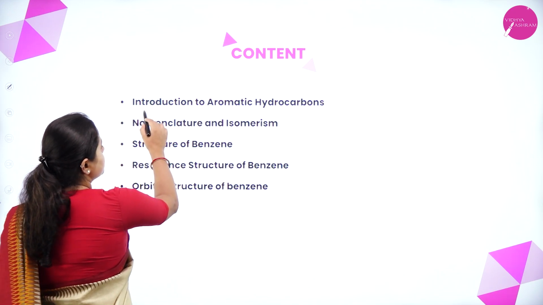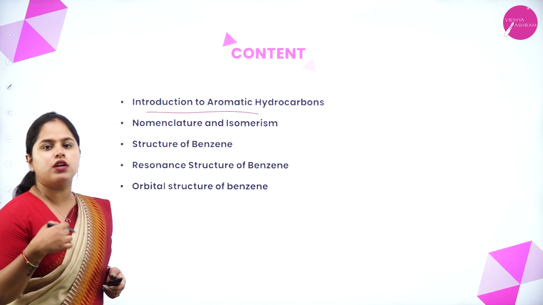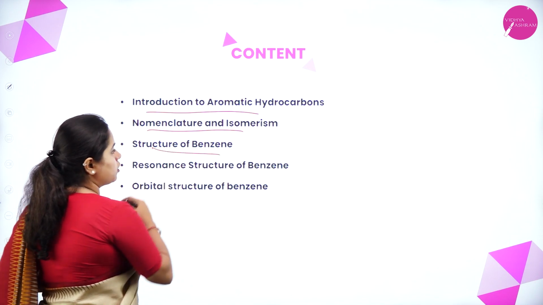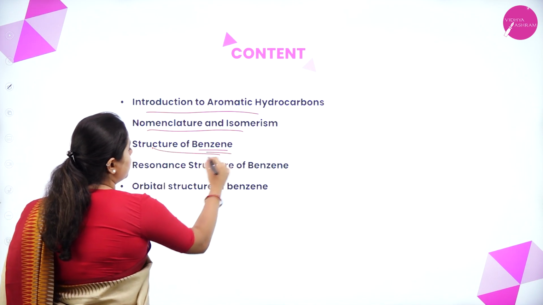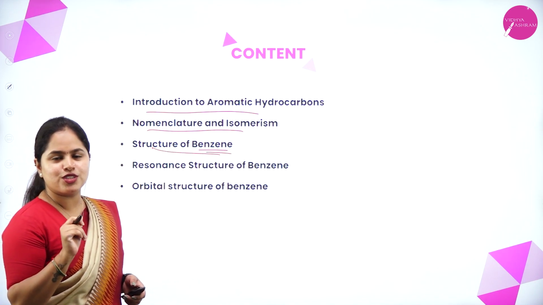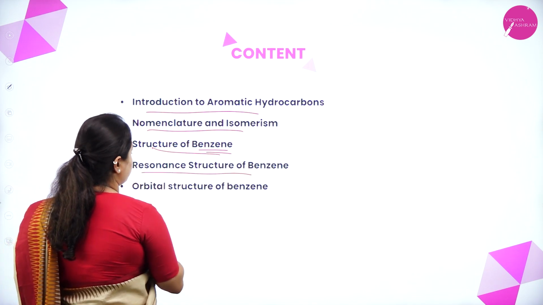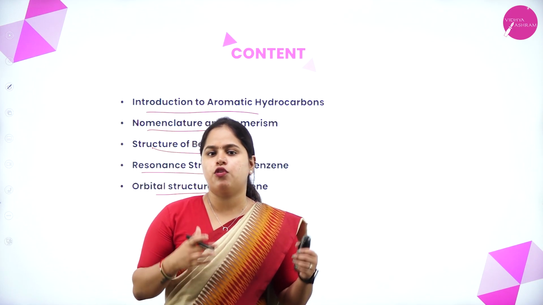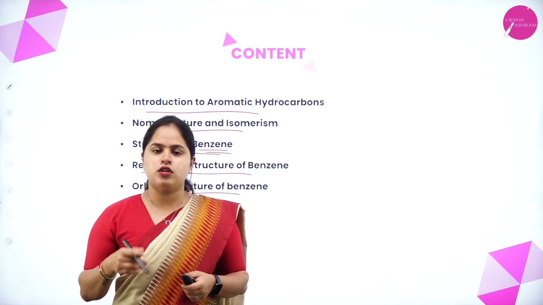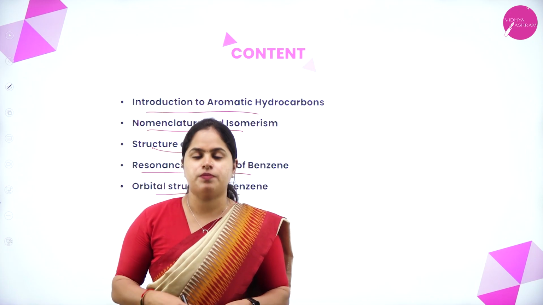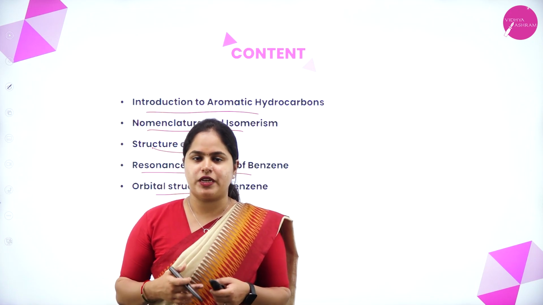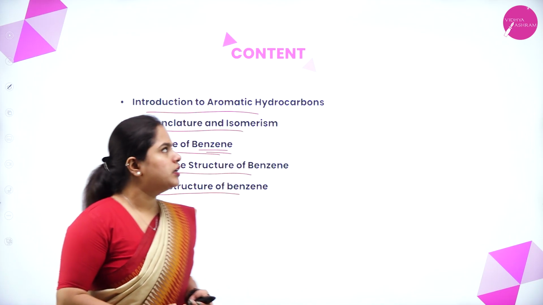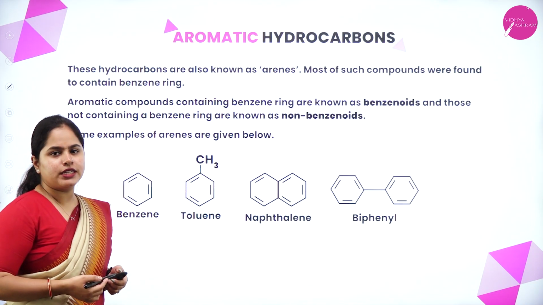So today we are going to study what aromatic hydrocarbons are, then the nomenclature and isomerism in that, the structure of benzene, right? Benzene is the most important one here. So we are going to study benzene and the resonance structure of benzene and the orbital structure of benzene. And in the same way we have studied for alkanes, alkenes and alkynes, here also we are going to discuss the methods of preparation, physical as well as chemical properties of benzene. But in today's session, we are focusing on the details of benzene, right? So let's begin with what aromatic hydrocarbons are.